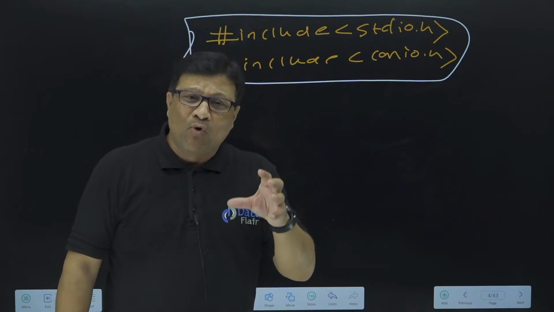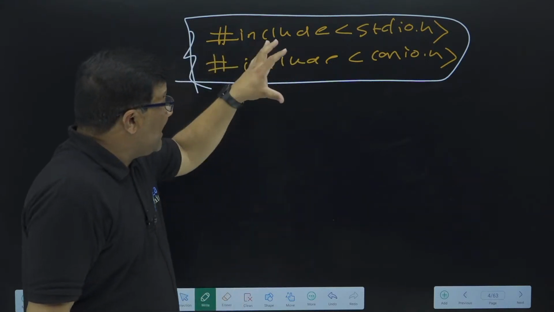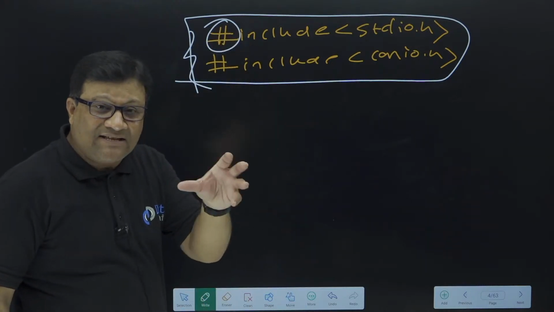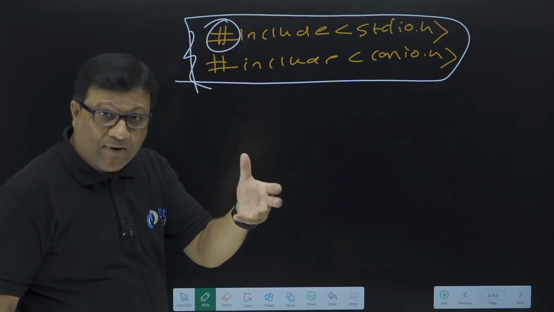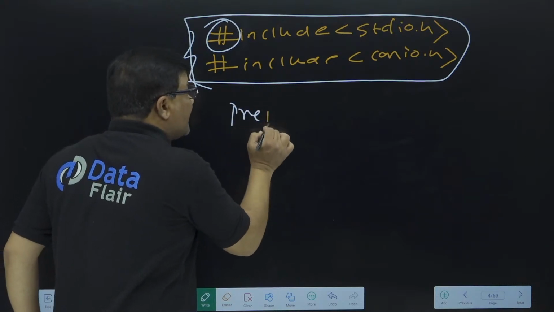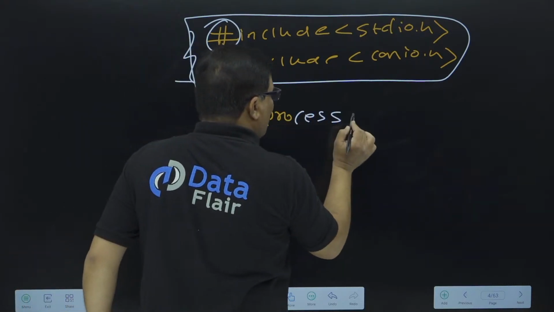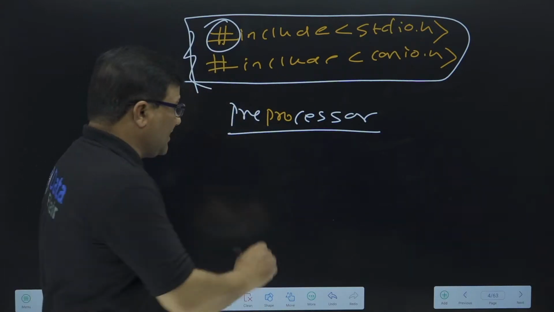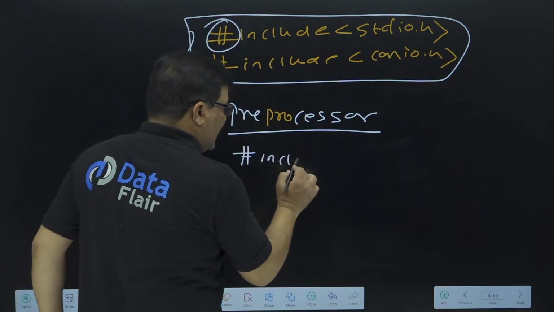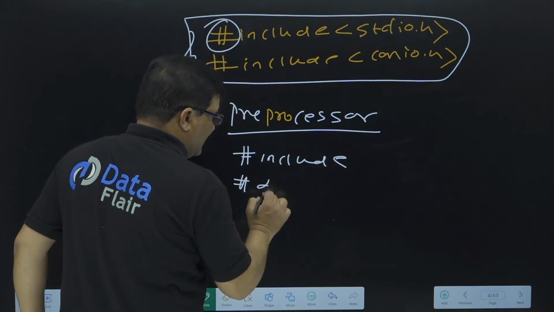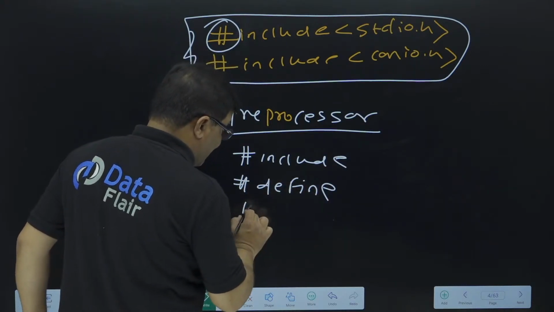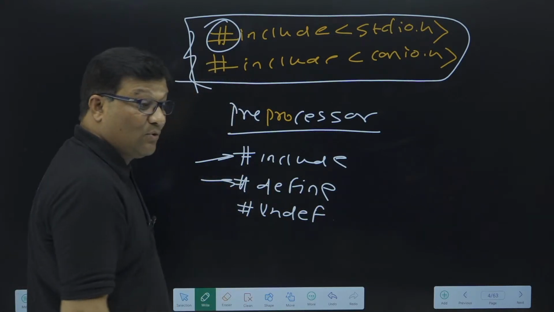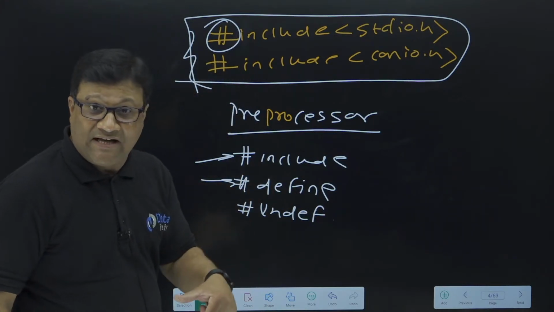So you know one of the most important concepts. This hash statement: once we use a hash statement in C for any command, it is called a preprocessor directive. The commands start with a hash sign, like #include. There are a lot of commands like #include. The next command is #define, the next is #undef. There are a lot of commands in C and C++ which start with hash: #include, #define, #undef, #if, #else.